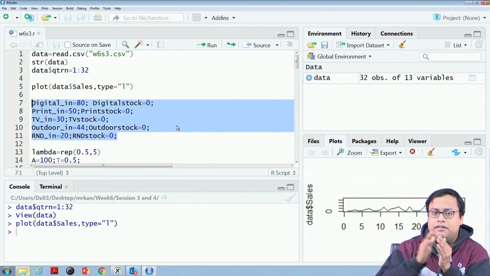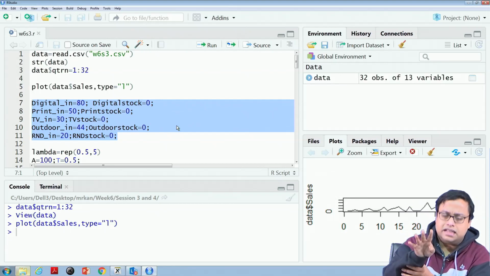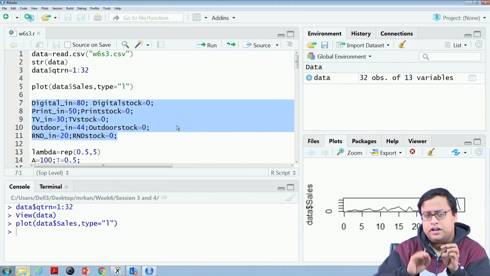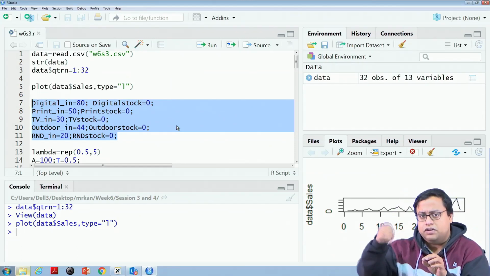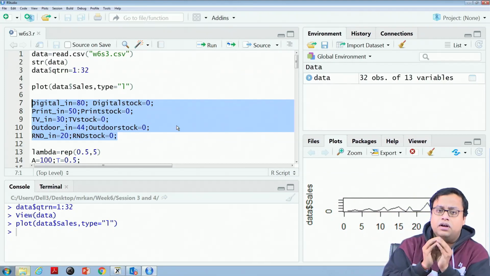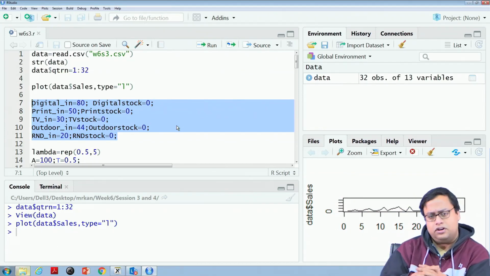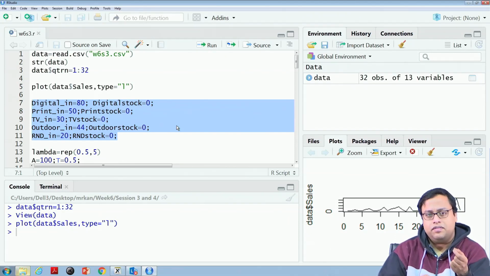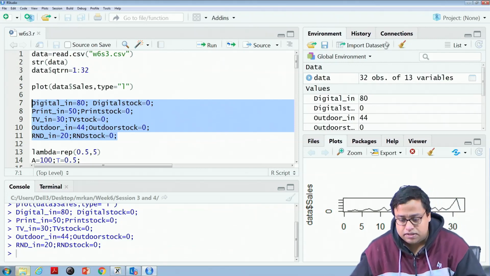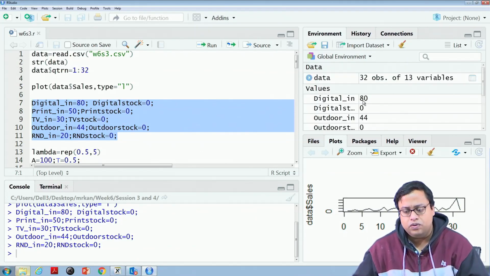Did you understand? There are 5 of them: 4 channels and 1 R&D. I told you that each of them works with a decay effect. It will first go up when you invest and then it will decay. Again you invest something, it will go up, again decay. That kind of model is applicable for the advertisement channels and for R&D. So the initial stocks are 0 and the initial expenditures are random, and these values are saved here, with no other purpose.